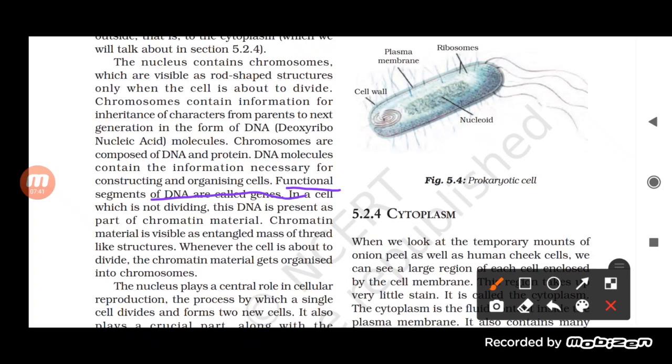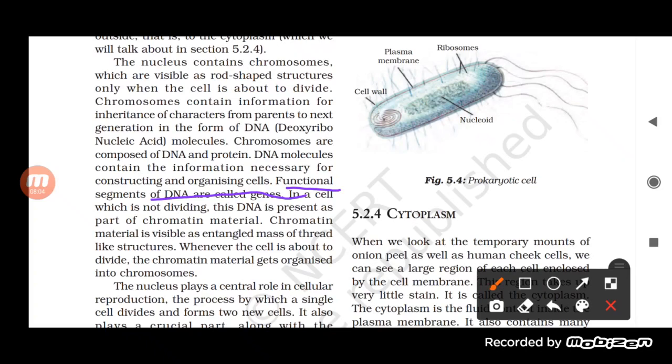Whenever the cell is about to divide, the chromatin material gets organized into chromosomes. So normally the chromatin material is present, and when the division process occurs, it arranges itself in such a way that it gives the shape of a chromosome.